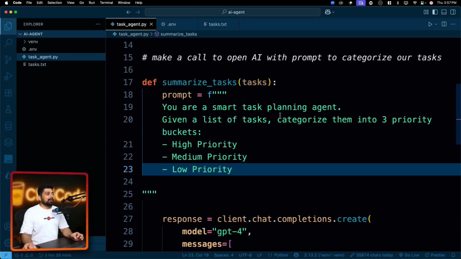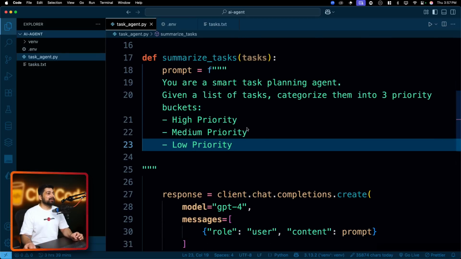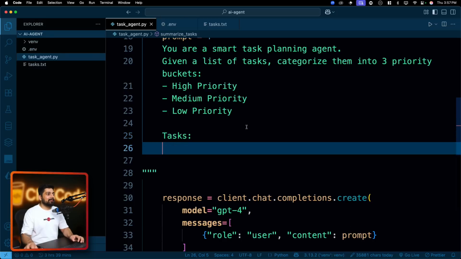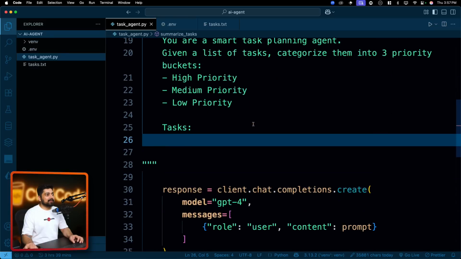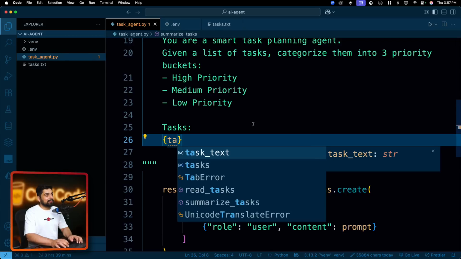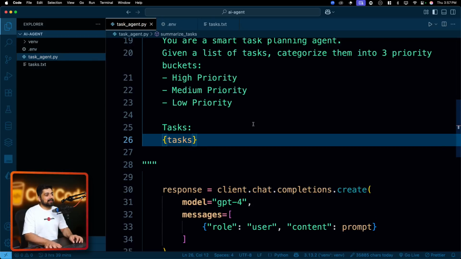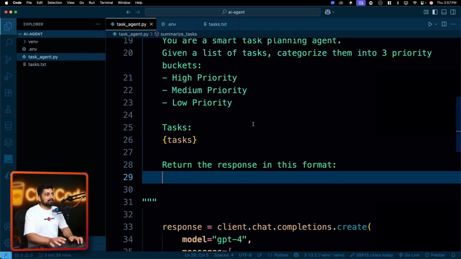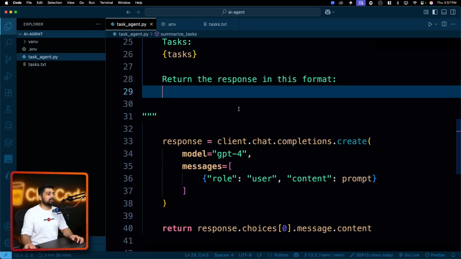All right. But this is not going to cut through. We have to actually provide it like this, that, hey, these are the tasks. We are assuming that somebody will give us this task, so we can give it a sample task as well. And there we go. Tasks, just like that. And we will also say return the response in this format. Yes, there are a lot of types of prompting, but we'll use this one.